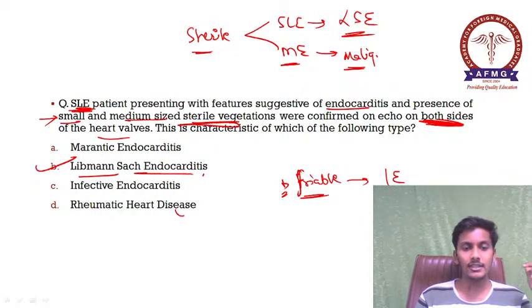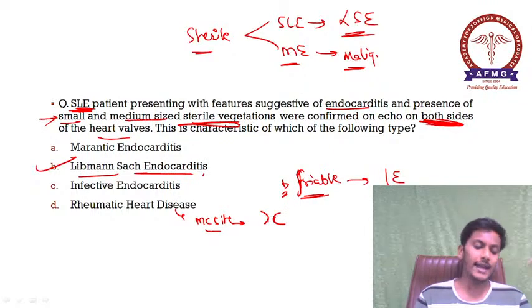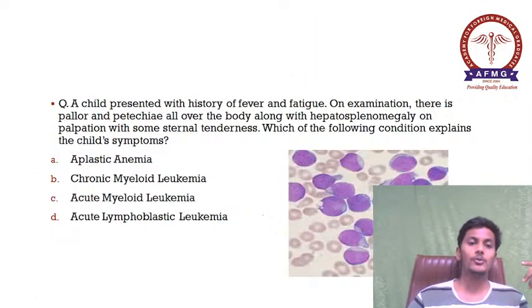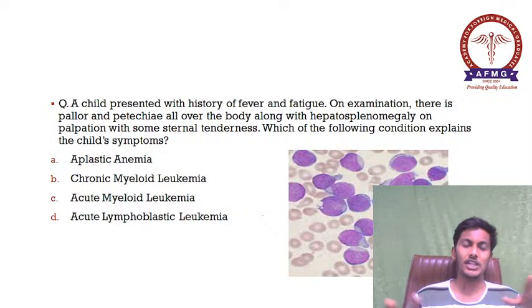And rheumatic heart disease में the most common site of valvular involvement is your commissural ends. Okay, जो commissura होते हैं ना, these are the ends which are getting involved in cases of rheumatic heart disease for vegetations. Okay, most important. Moving further to your next question, again a repeat question from August examination.